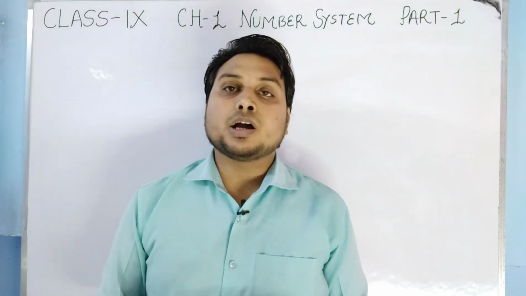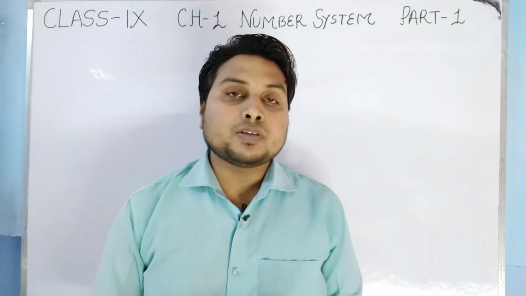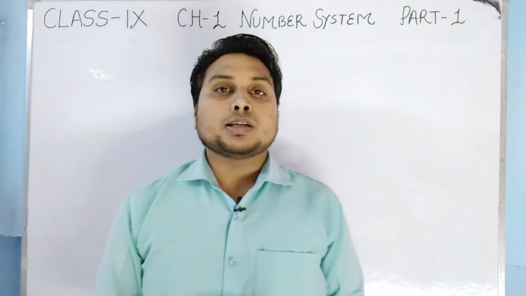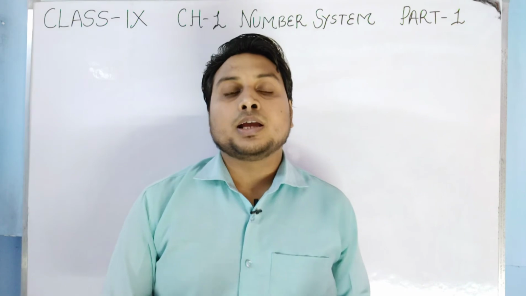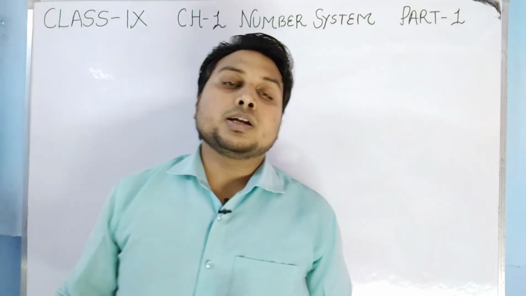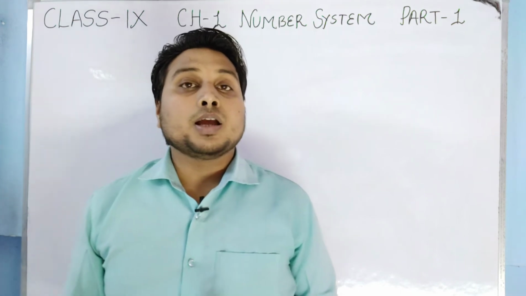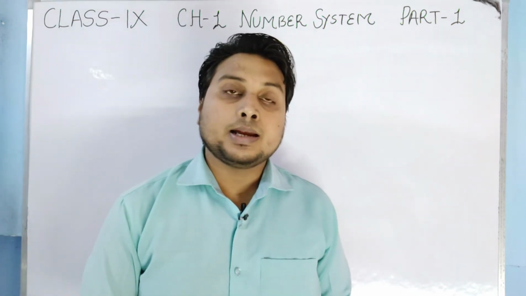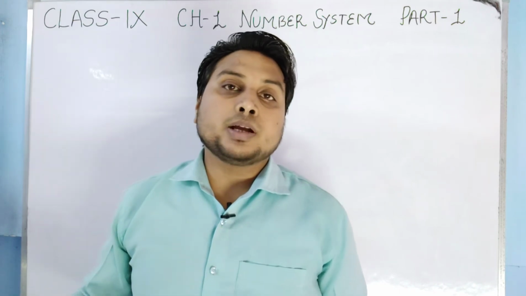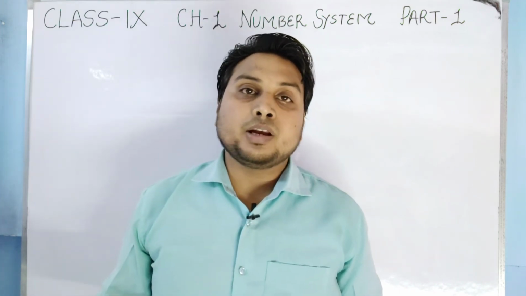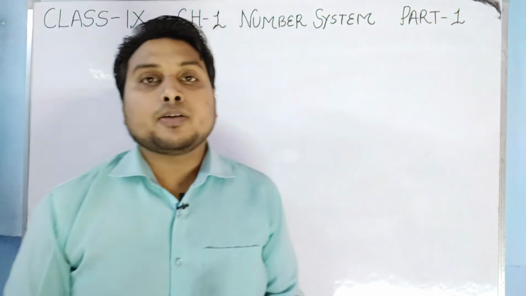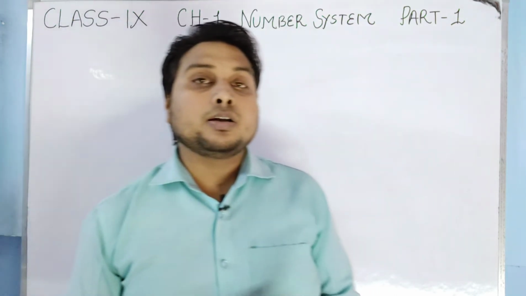After that we have studied the integers. Integers means what? The counting numbers with positive signs, negative signs together with 0 are known as integers. Positive integers, in the collection of positive integers the numbers are 1, 2, 3 and so on till positive infinity. Then in the negative integers the numbers are -1, -2, -3 and so on till negative infinity, and then 0 is a neutral number.